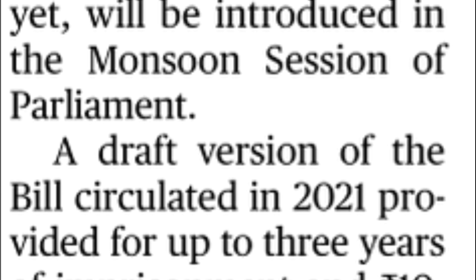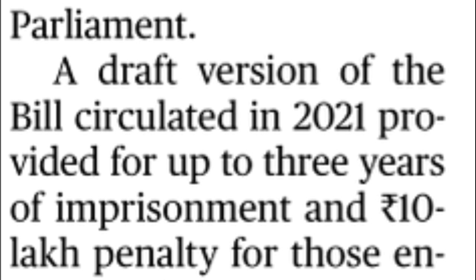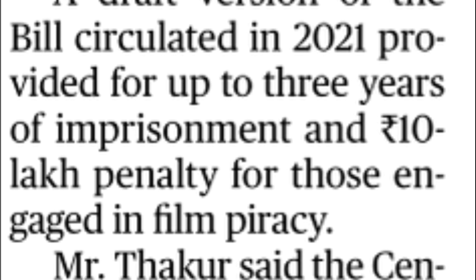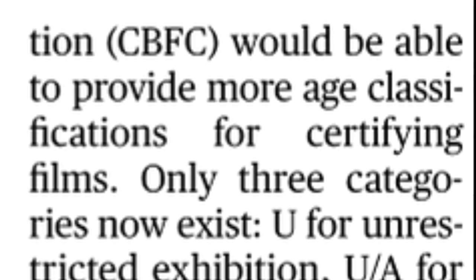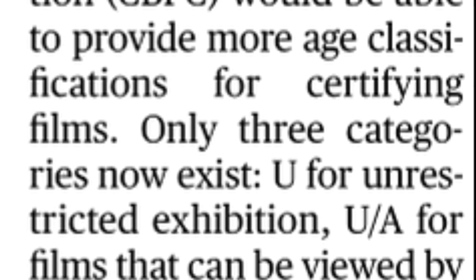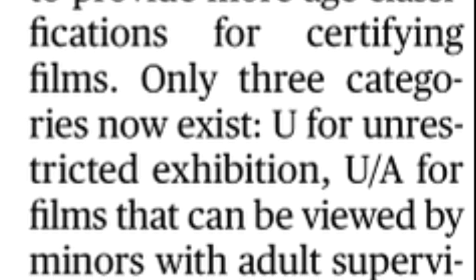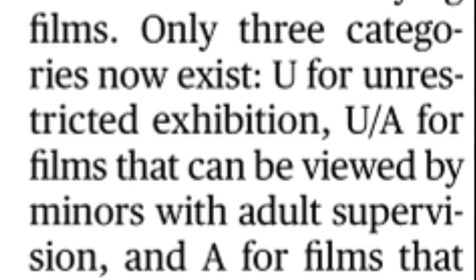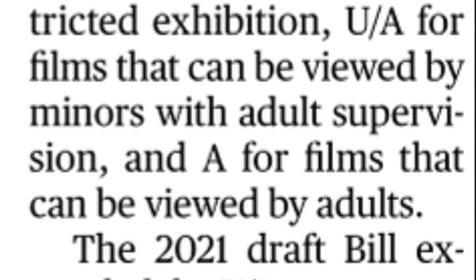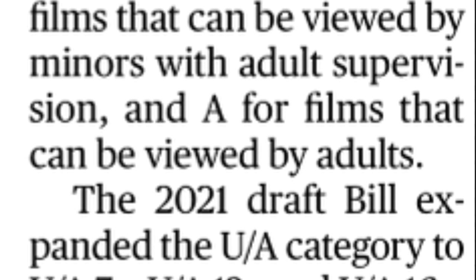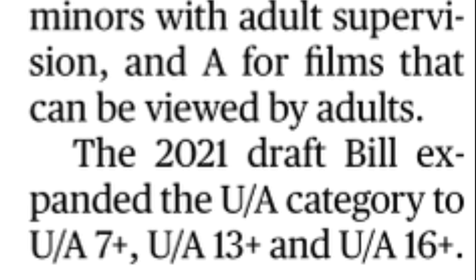This bill will be introduced in the monsoon session of the Parliament, and the draft version of this bill states up to 3 years of imprisonment and a 10 lakh penalty for those engaging in film piracy. To the existing 3 categories of movies, that is U for unrestricted exhibition, UA for under adult supervision and A for adults only, new categories will be added: UA 7+, UA 13+, and UA 16+.